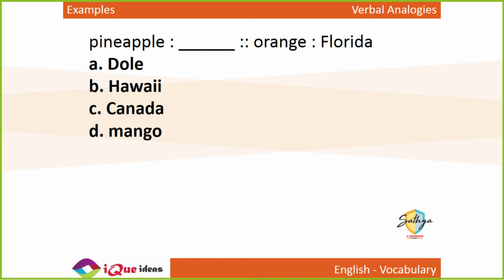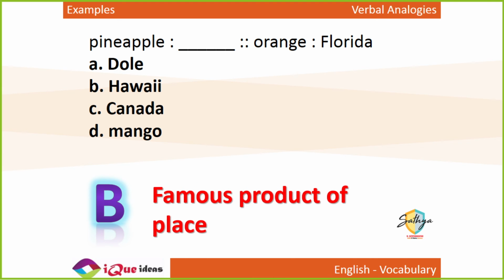Pineapple is to dash as orange is to Florida. Here a little bit of general knowledge is required. The fruit orange is famous in the state of Florida. What is famous for pineapples? The pizza name will tell you. What is the pizza with pineapple called? Just like Florida is famous for oranges, the US state of Hawaii is famous for pineapples.